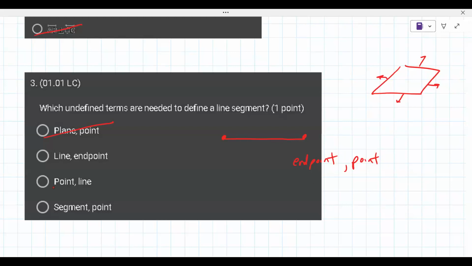Now, what's unclear here is the line. If you have just one endpoint, that's not enough. If you have a point and a line, that's also not enough. A segment and a point seems to be the right answer, because even though the segment means it's fixed on each side, which is what we're asking for, a single point just means that you can identify that segment by just a single point.